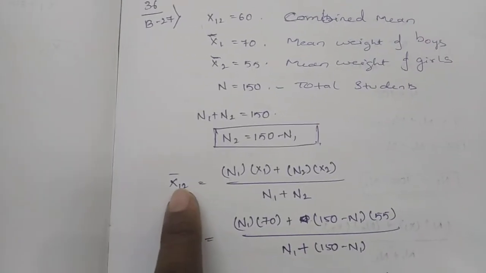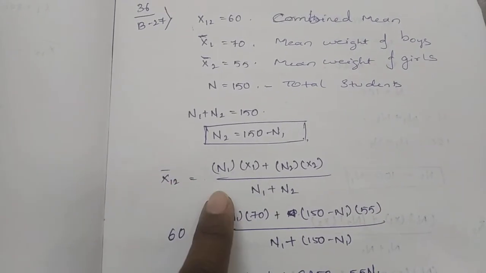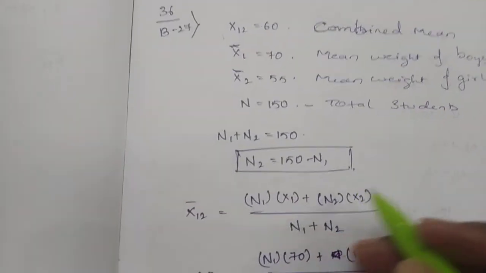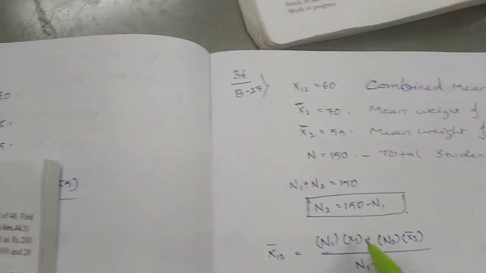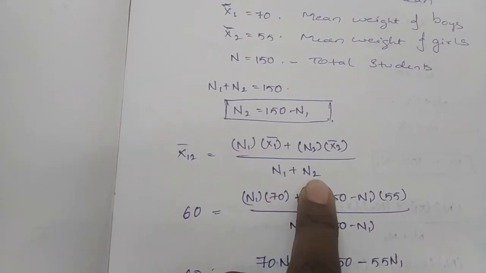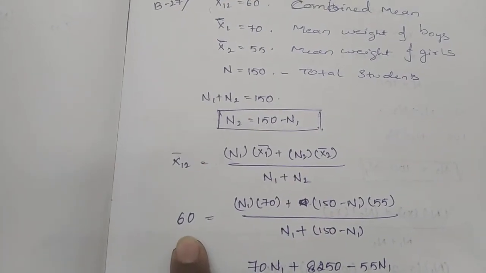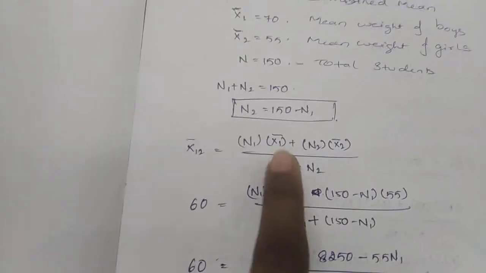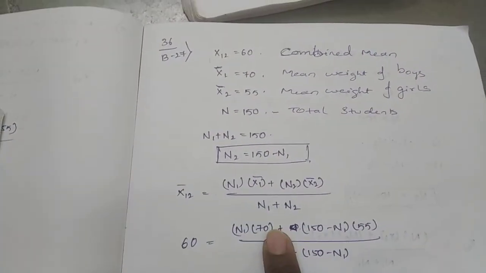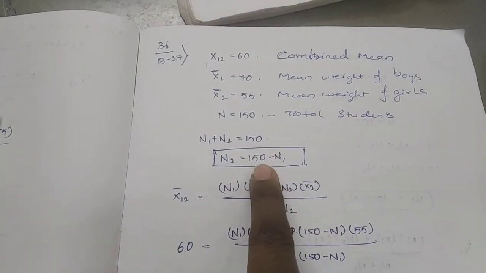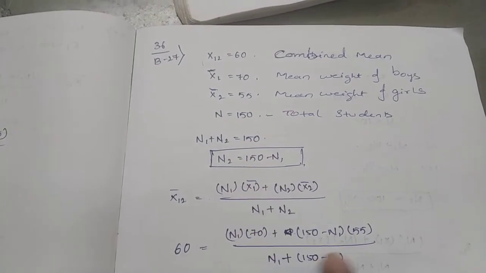So what is the combined mean formula here? Combined mean is equal to n1 mean 1 plus n2 mean 2, divided by n1 plus n2. The combined mean is already given in the question as 60, and n1 we have to find. Mean 1 he has given in the question as 70, and n2 value we have got here is 150 minus n1.